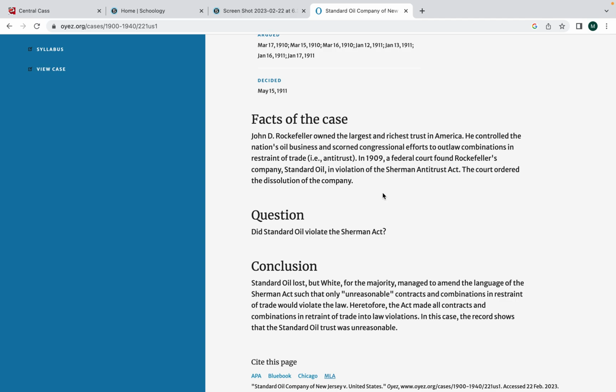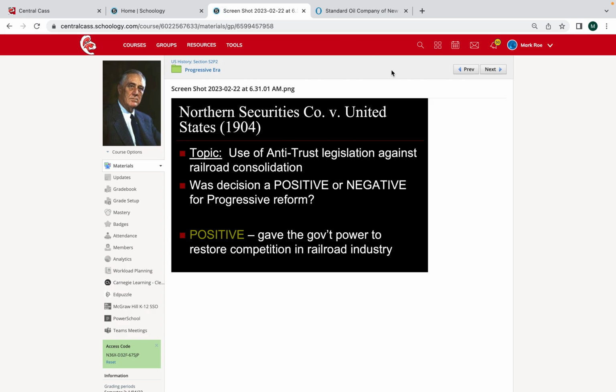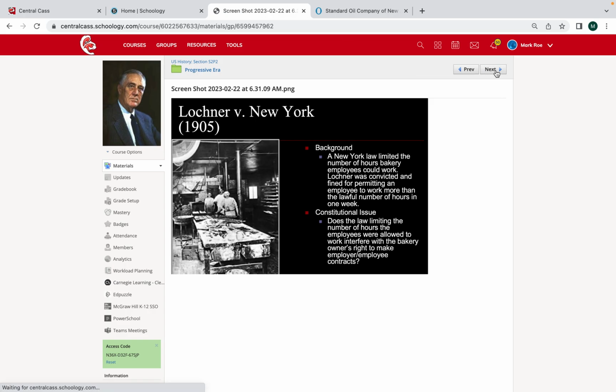So again, our first two cases here involve the railroads, and then we also talk about Standard Oil. Both of these cases are viewed as wins for progressivism in the sense that we are enforcing the Sherman Antitrust Act. The other three cases that we look at with the time period involve labor of some sort, okay? Ultimately workers' rights, child labor, working hours, that type of thing.